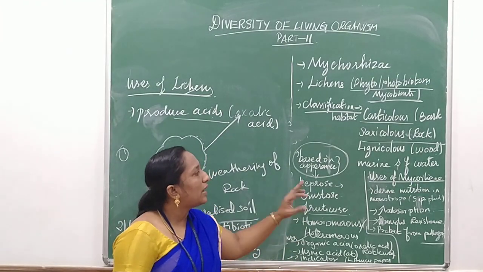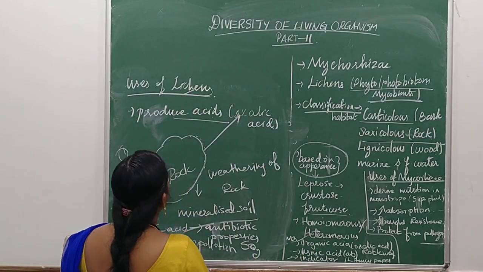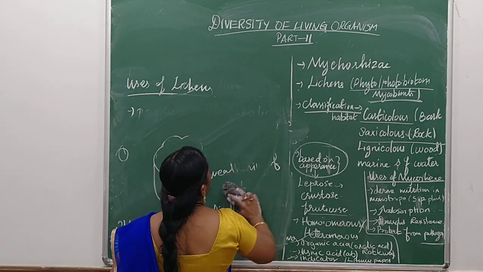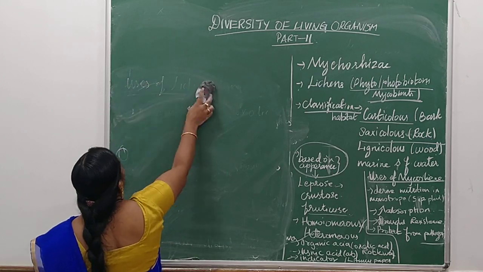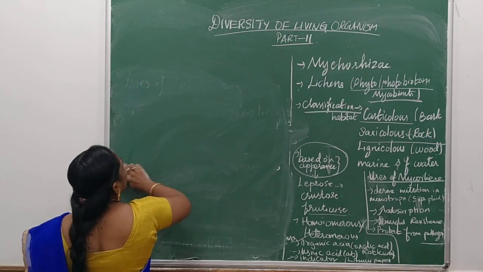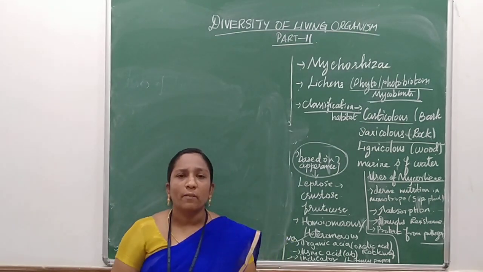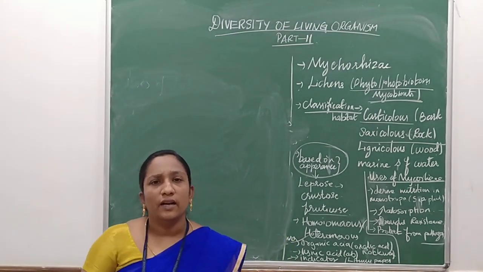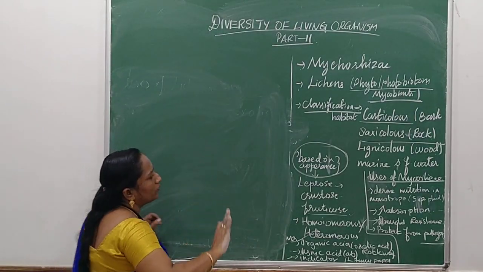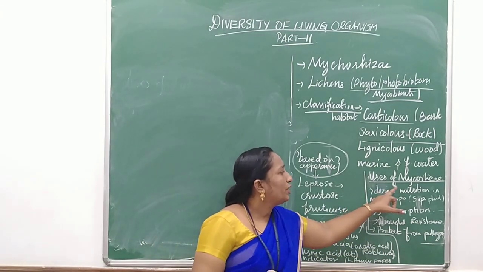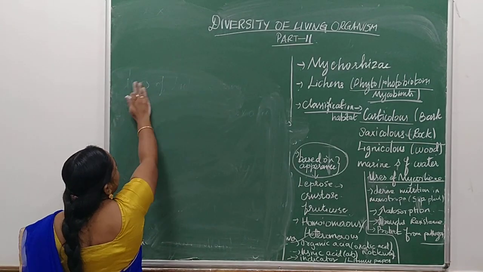Up to this clear? So now let's learn the uses of mycorrhizae. We learned the three types of mycorrhizae: ectomycorrhizae, endomycorrhizae and ectendomycorrhizae. Ectomycorrhizae finished with the lichens. Now we are going to see the uses of mycorrhizae, and certain points in this mycorrhizae.